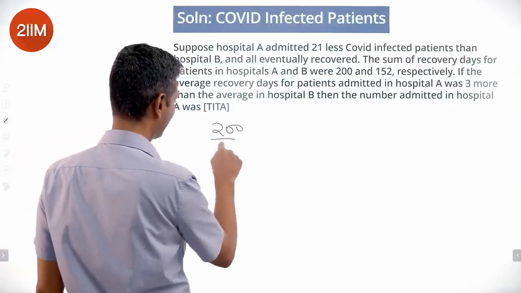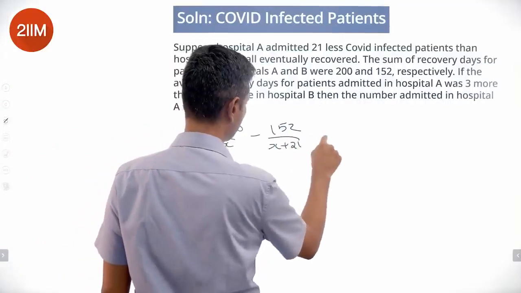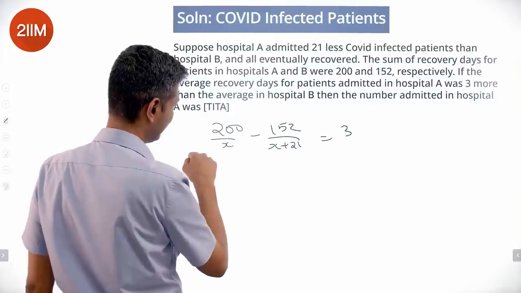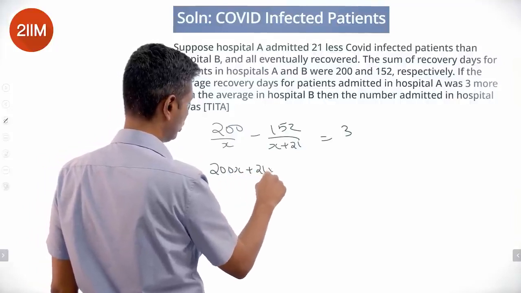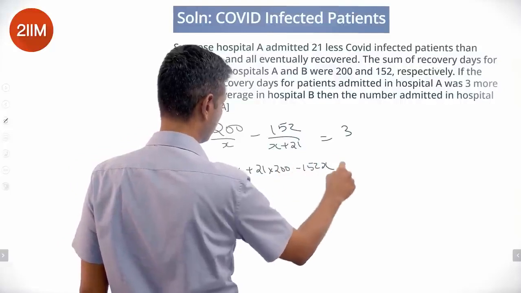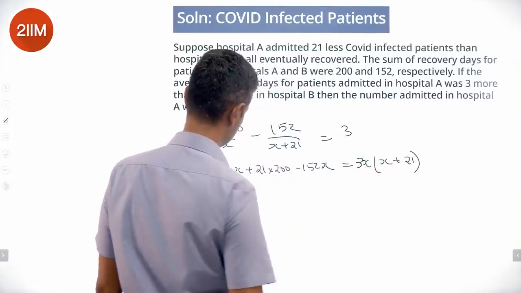200 by X minus 152 by X plus 21 equals 3. So we'll take a 200 X plus 21 into 200 minus 152x, I'm just cross multiplying, equals 3x into x plus 21.